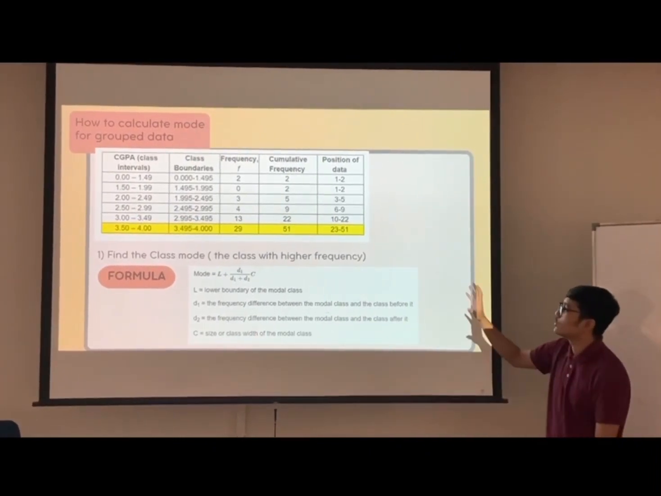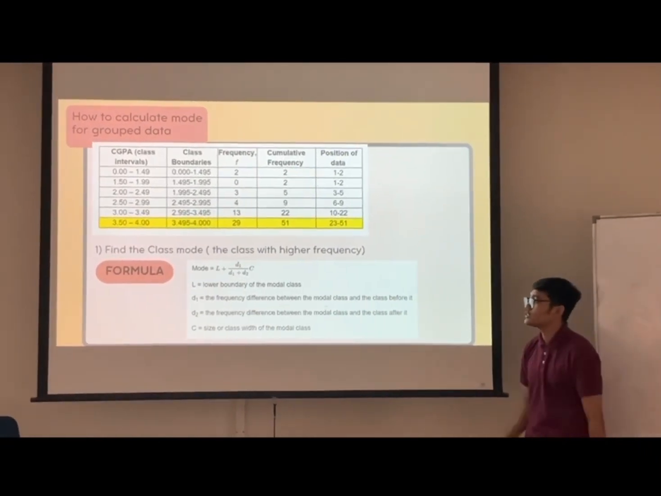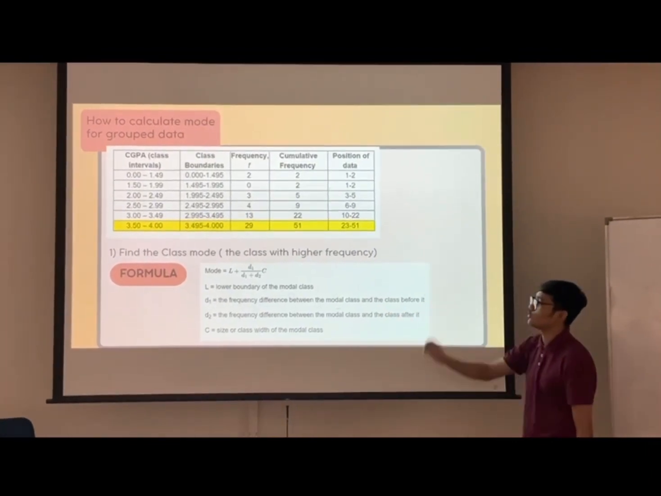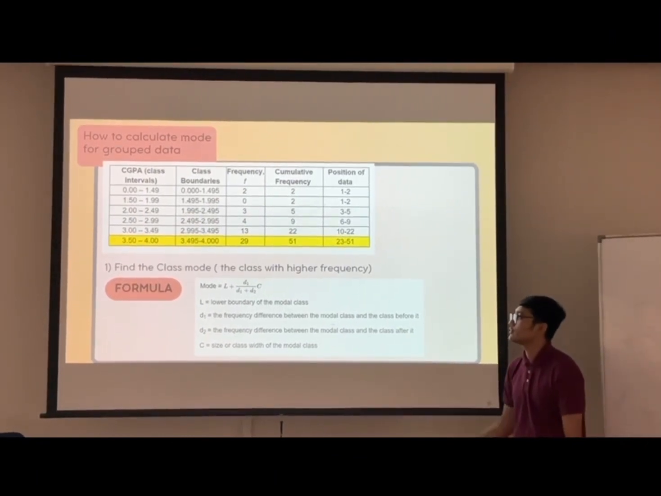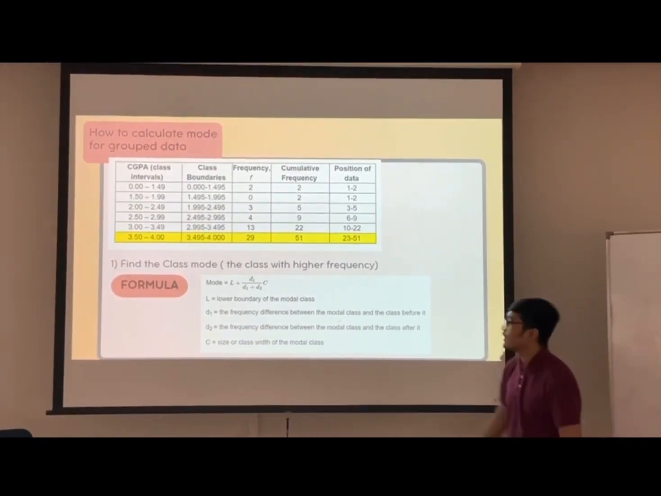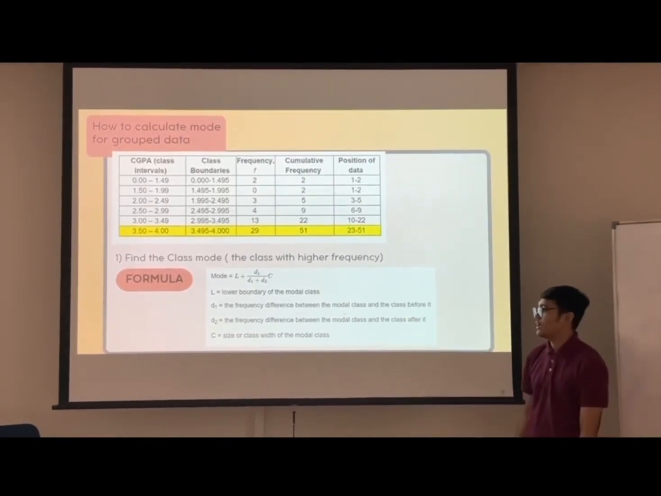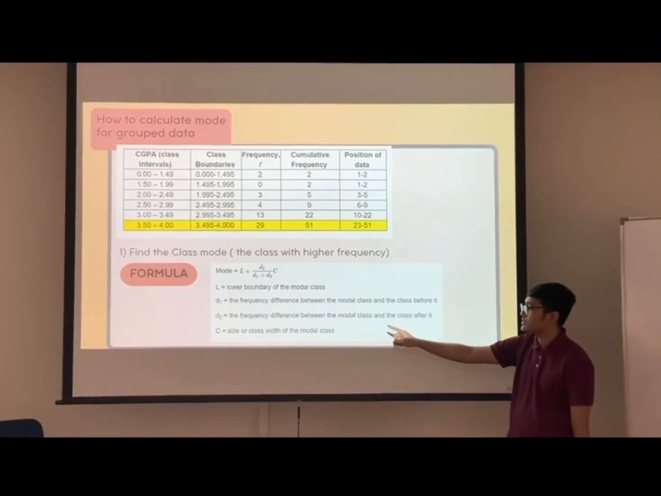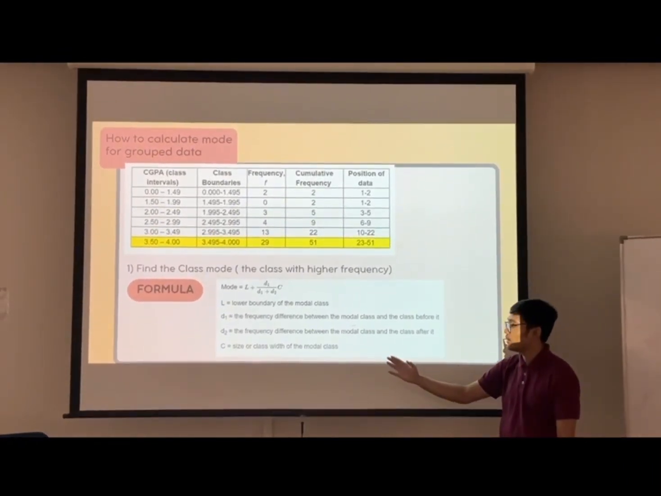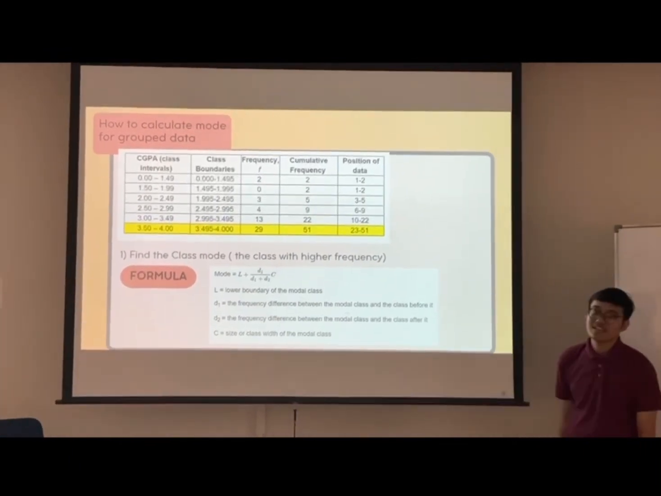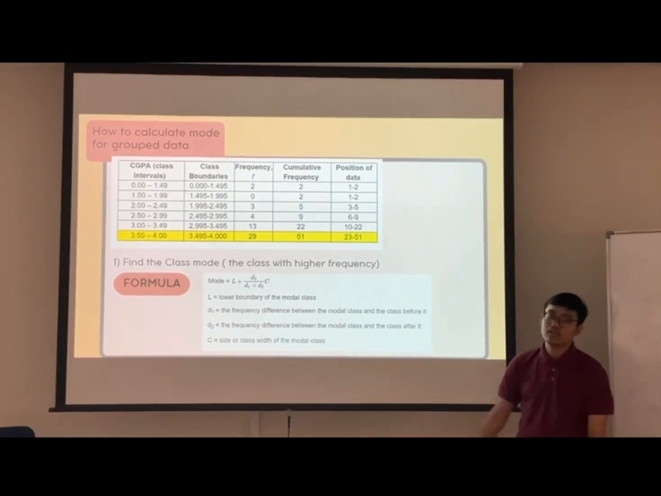Next, I will teach you how to calculate the mode from grouped data. First, we need to create a table like this. The important first step is to find the modal class, which is the class with the highest frequency. After we determine the modal class, we need to find the lower boundary, the frequency difference between the modal class and the class before it, then the frequency difference between the modal class and the class after it. Lastly, we need to find the class size of the modal class. After that, we have all the information, and we can simply substitute into the formula.